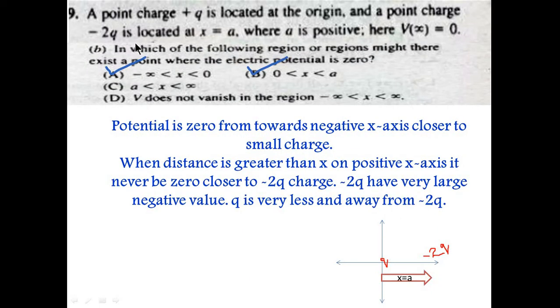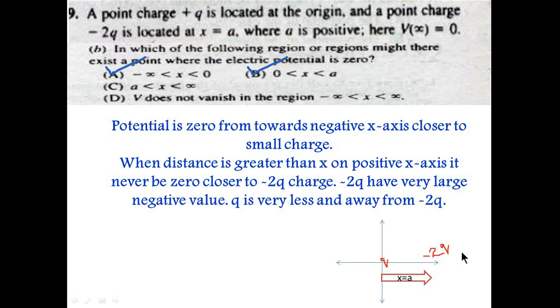Now part B of this question: in which of the following region or regions might there exist a point where the electric potential is 0? There is a possibility that more than one option is correct. If the potential is 0 between the charges, it can also be 0 here, but not there, because minus 2q has a very large negative value, while this q is smaller and far away.